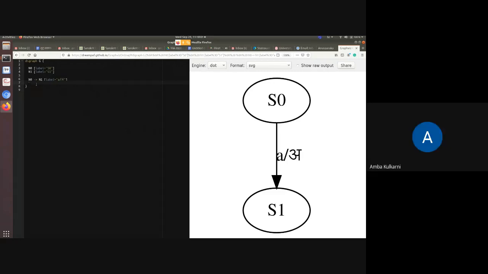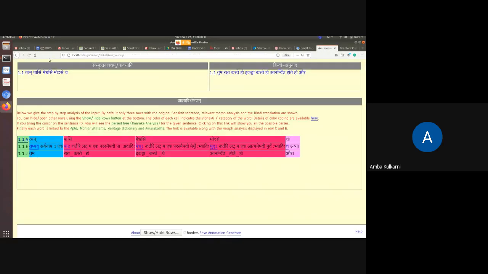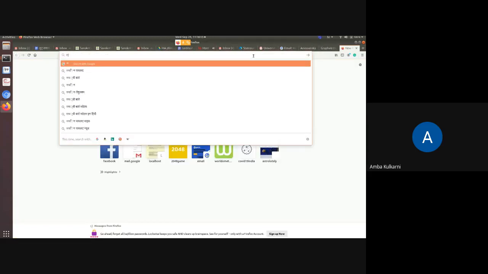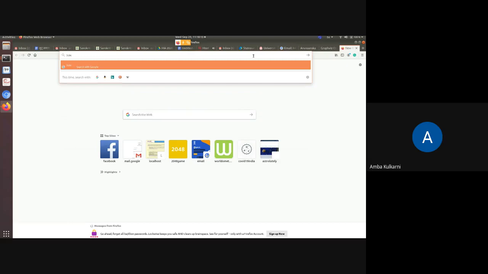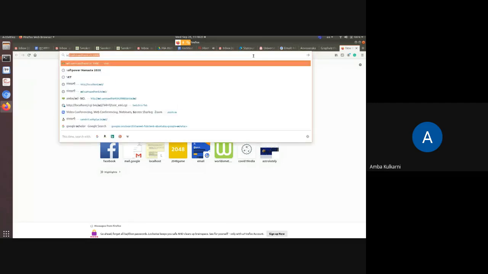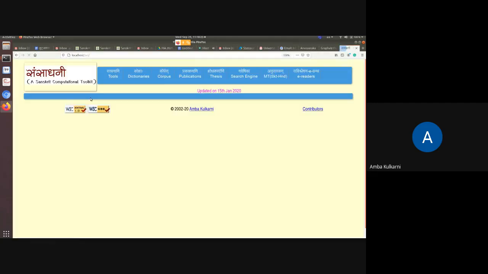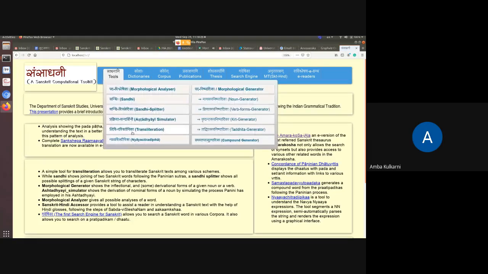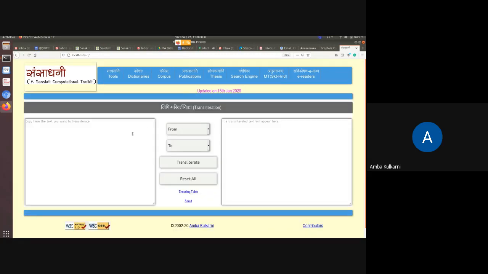So I will show you one such tool which we have developed, and how to develop this, that also I will tell you. So in tools, if you go to Lipi Parivartanika, transliteration, here, suppose now I write in Unicode Devanagari. I can write in various notations.